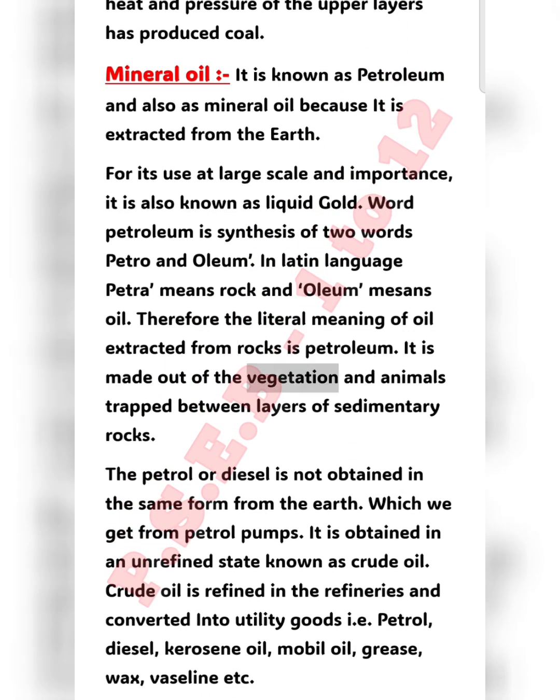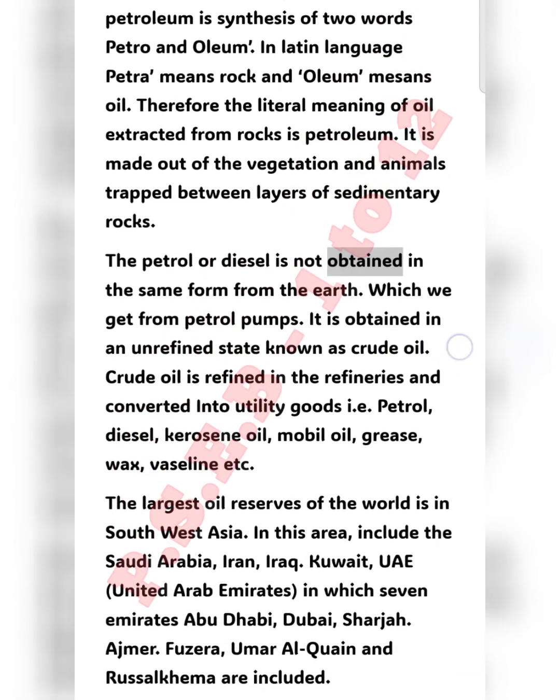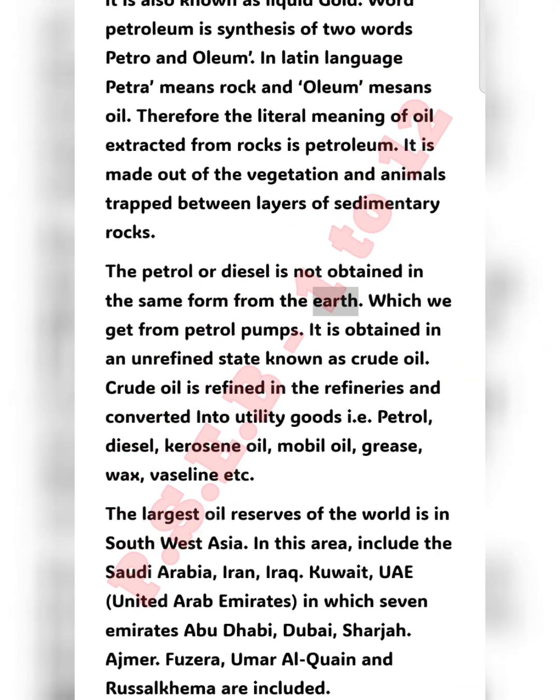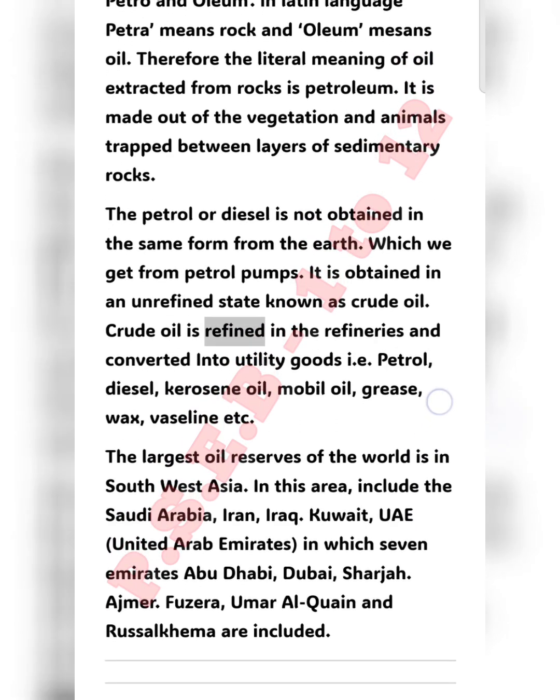It is made out of the vegetation and animals trapped between layers of sedimentary rocks. The petrol or diesel is not obtained in the same form from the earth, which we get from petrol pumps. It is obtained in an unrefined state known as crude oil. Crude oil is refined in the refineries and converted into utility goods, i.e. petrol, diesel, kerosene oil, mobile oil, grease, wax, Vaseline, etc.